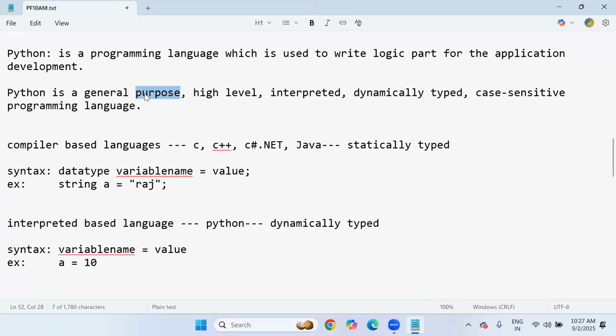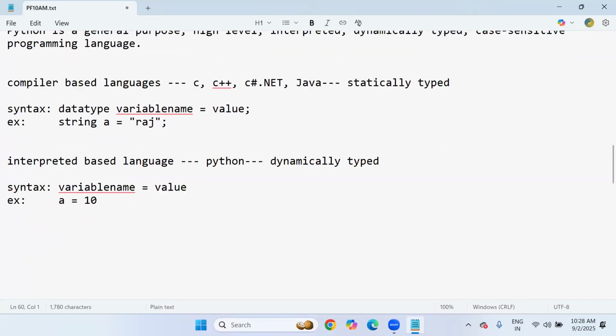General purpose means it can be used to develop any sort of applications. High level means all the low level activities like memory management, security, error handling, everything will be taken care of by Python internally. Interpreted means line by line code will be checked and executed in Python. Dynamically typed means during data type declaration, no need to specify any data type from the programmer end. And case sensitive means lowercase, uppercase, you must take care that the way you declare the names, the same way you access them. Otherwise, it is going to give an error. Okay, fine. Next,